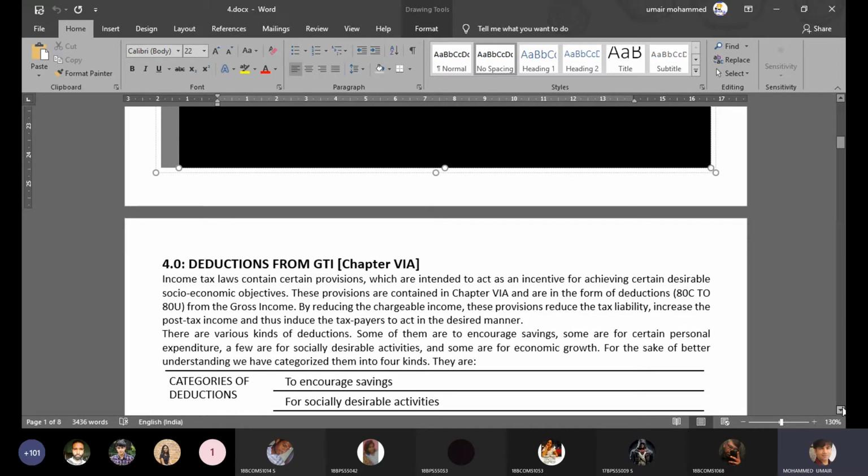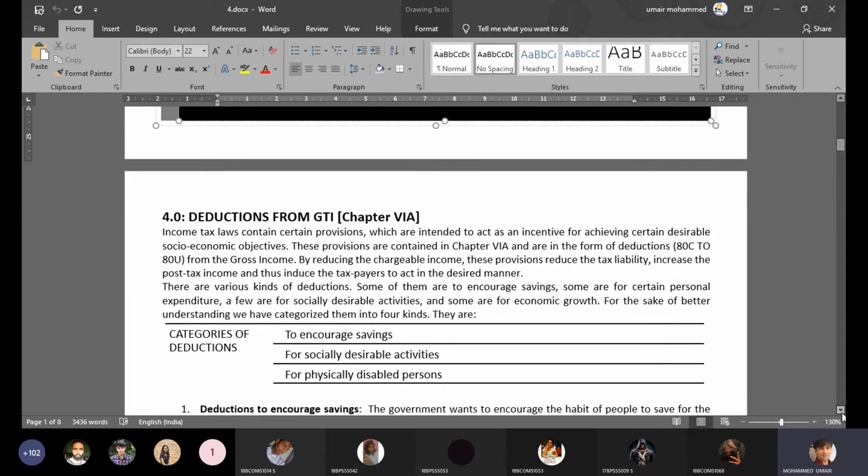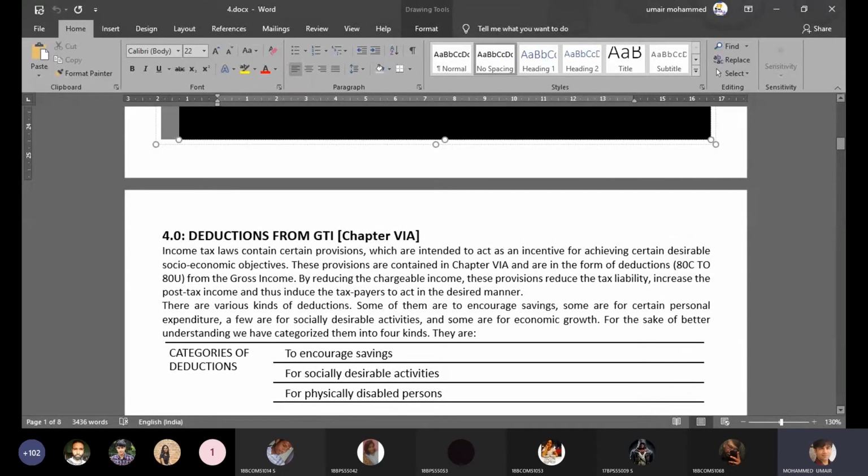The answer to this question is something you see on your screen. Even though the government wants revenue, on the other hand, there are certain essential activities that are necessary to ensure that the economy is healthy and progressing well.